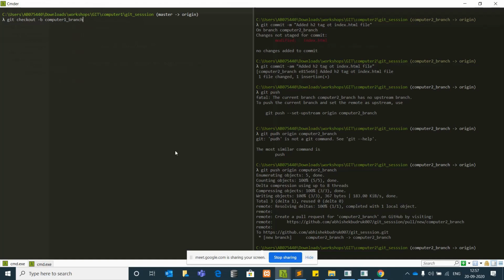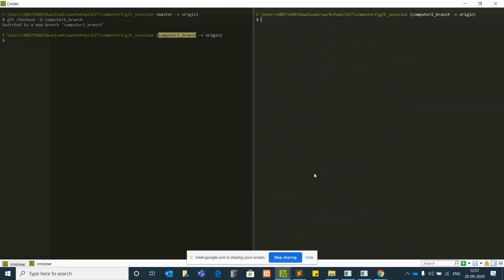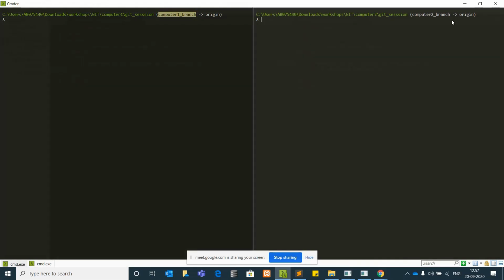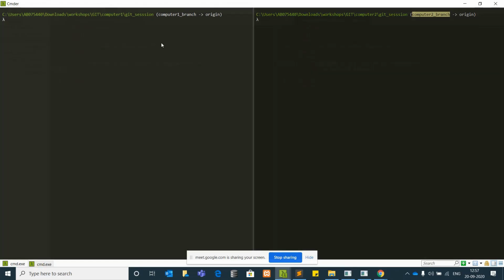On the left side, whatever I'm typing is for computer one, and on the right side, whatever I'm typing is for computer two. This is only to make you understand how git can be used on two different computers. When I issue this command, it created a branch and switched to this computer one branch. Now you can see computer one is on the computer one branch, and computer two is on the computer two branch. Now I want those changes from the computer two branch to come over here.